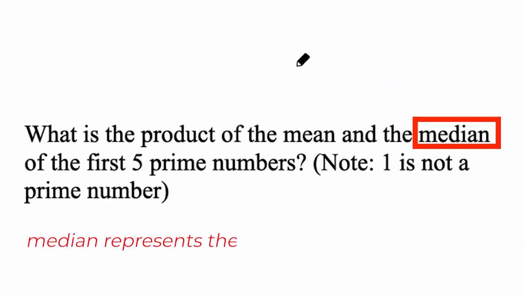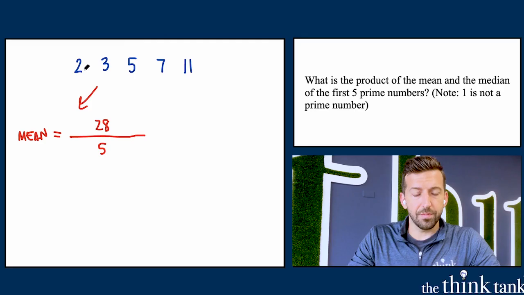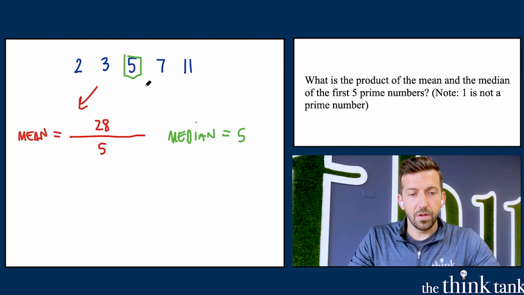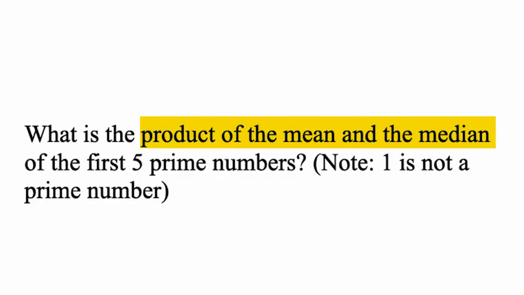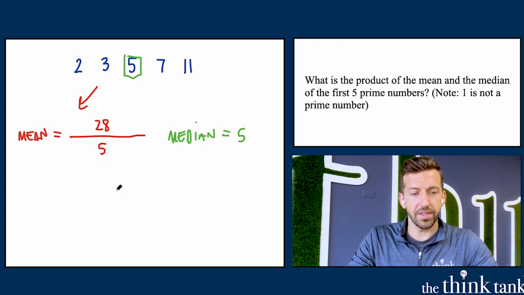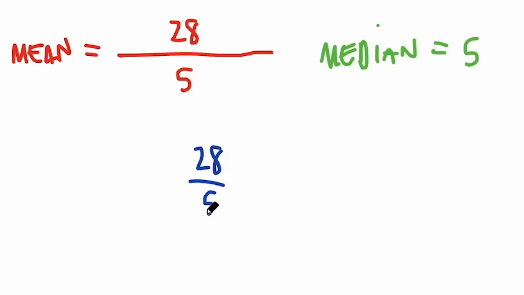What about the median? Remember, the median represents the middle number in the list. This is such a short list, you might be able to see it already. The median is just going to be 5, because it's the middle number in my ordered list. Now remember, we want the product of the mean and the median. The product means I'm going to multiply these two quantities. So I'm going to do 28 over 5, which is my mean, and multiply that by 5, which is my median. With fractions, remember to think of 5 as 5 over 1.